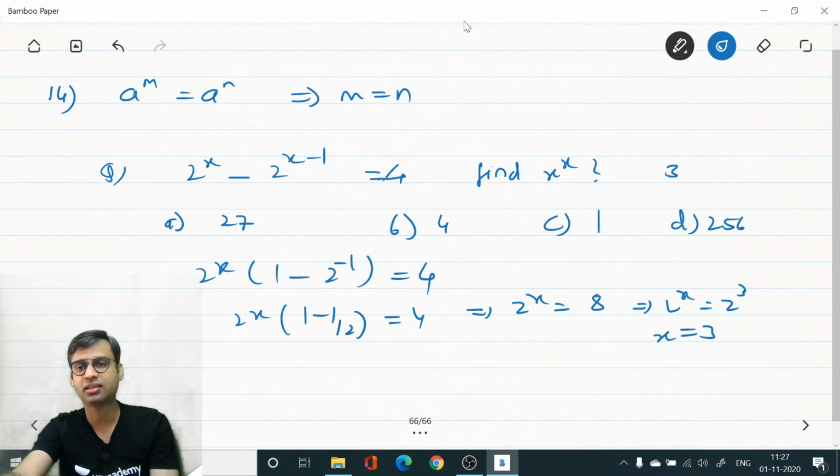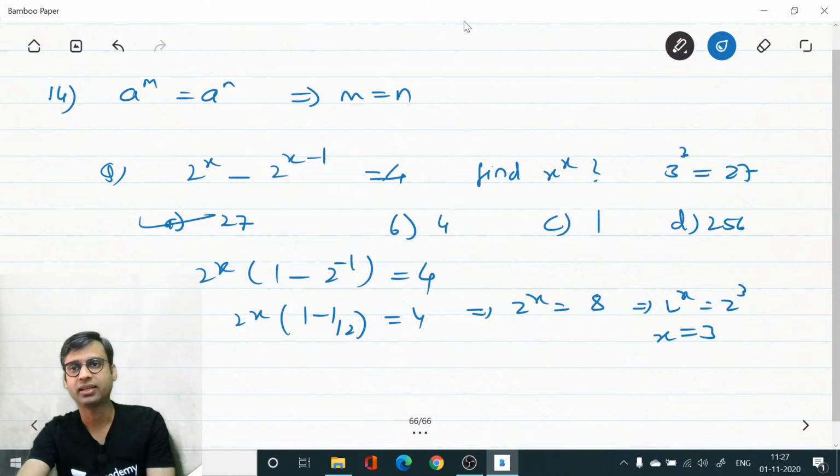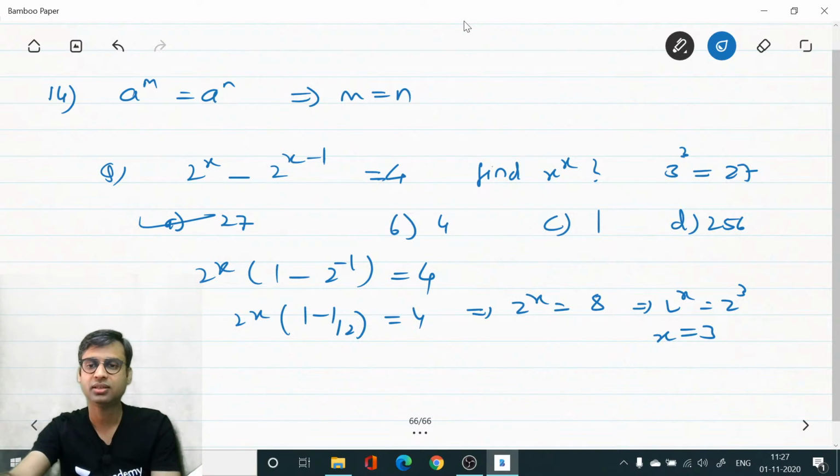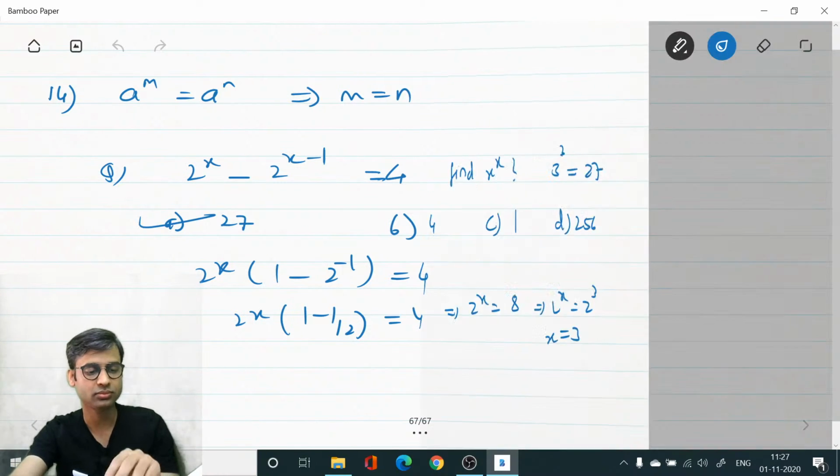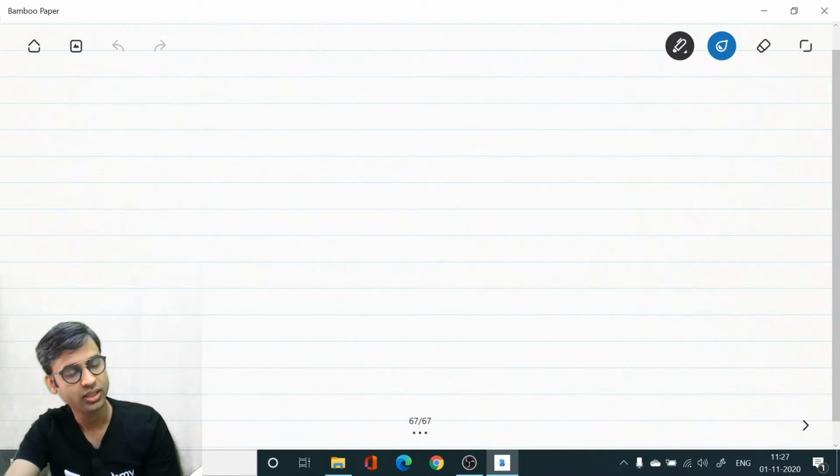So x power x is 3 power 3, which will be equal to 27. A option is the right answer. Yes, correct. Ayush and Saksham, both are correct. A option is the right answer.